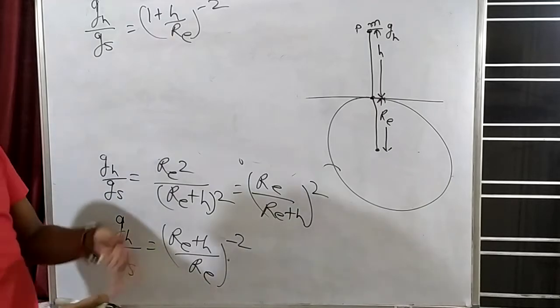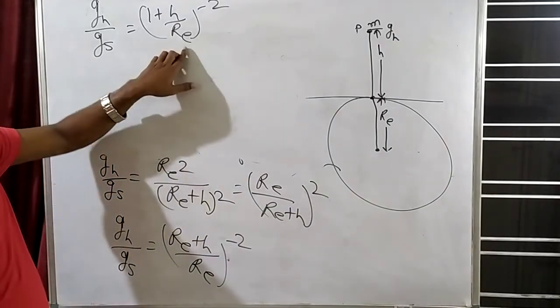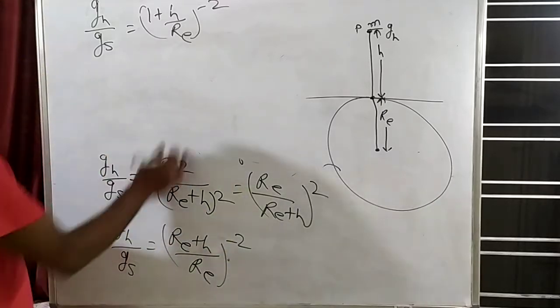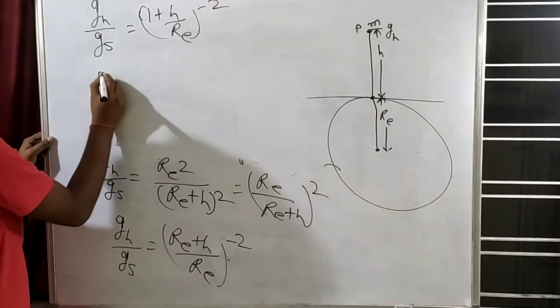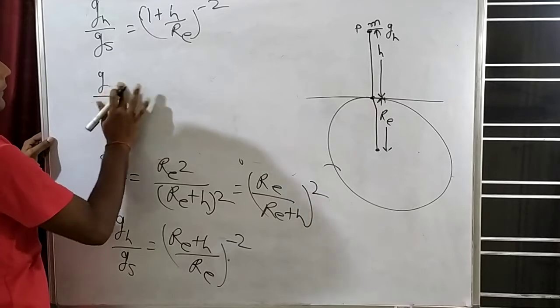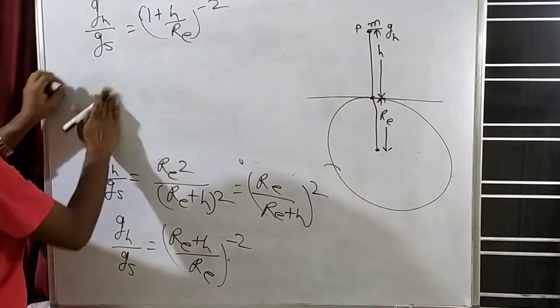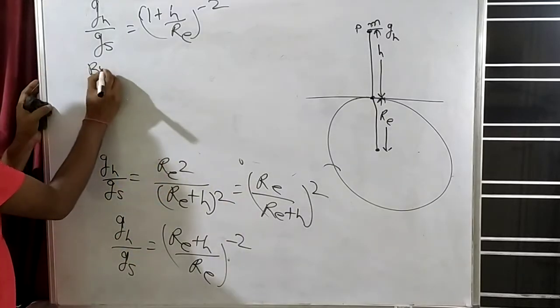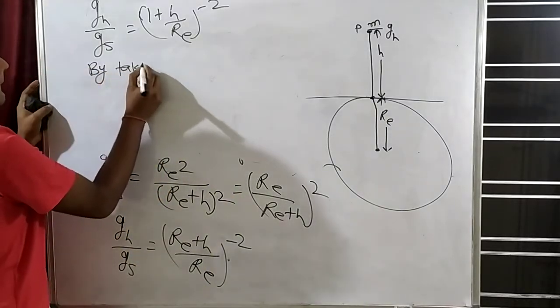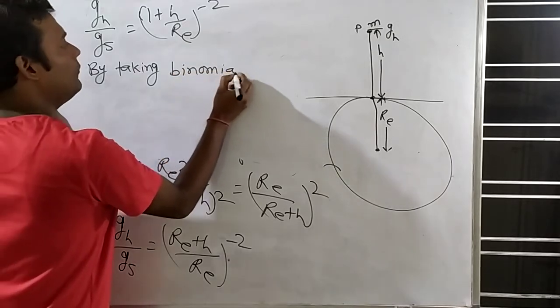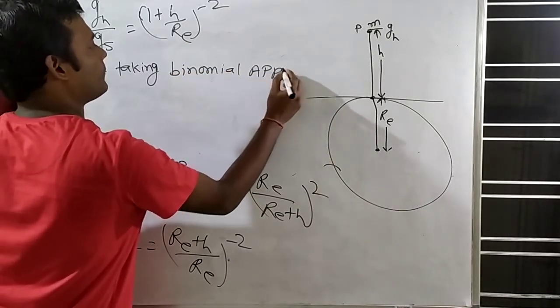Because Re plus h by Re is Re by Re plus h by Re. Now, by taking binomial approximation.